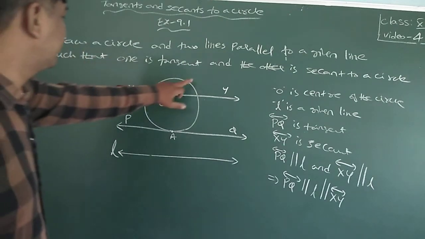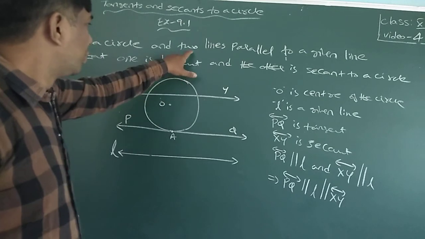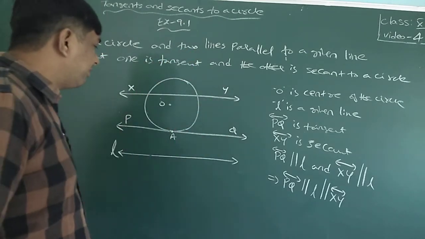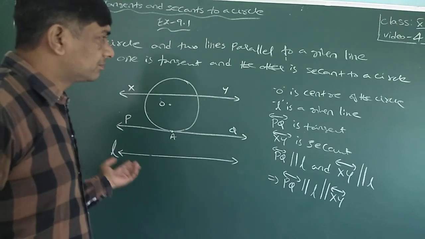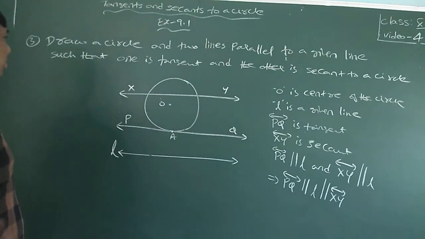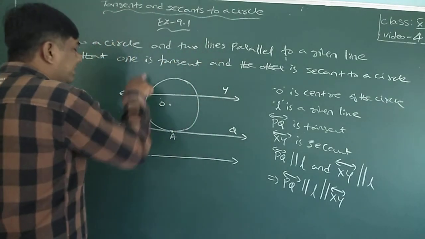As per the question, I drew the circle with its center. Two lines I have to draw, but before the two lines you need one line. The given line is L. Now I am going to draw the two lines they asked. One is a tangent.